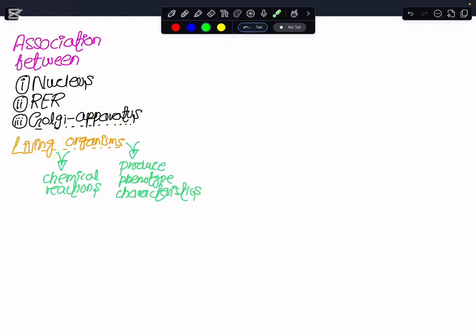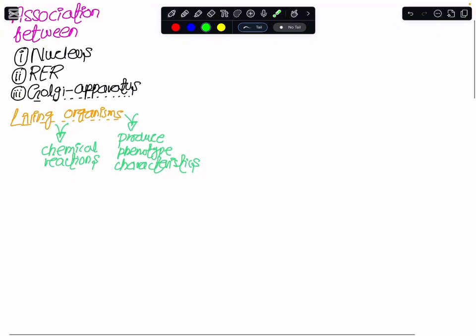So we have to think about how the nucleus, rough endoplasmic reticulum, and Golgi apparatus are responsible for making the proteins, the enzymes, and the outer features that we have, the hair we have, the fingernails we have. All the complex mechanisms of the body have to be carried out. So here is the key to that.